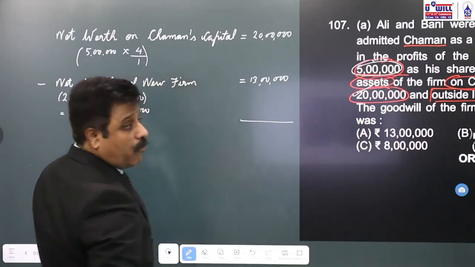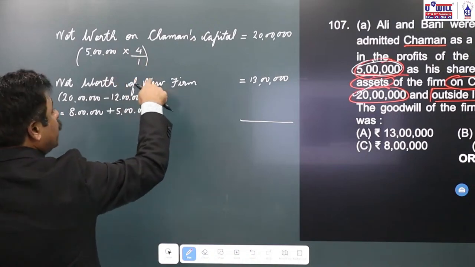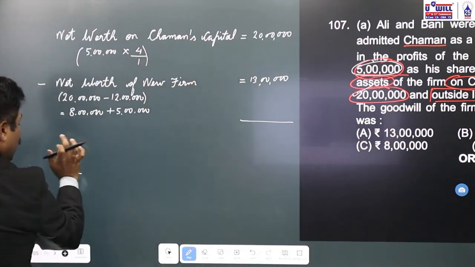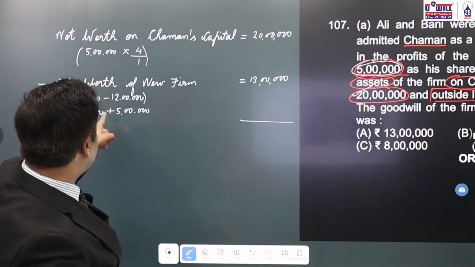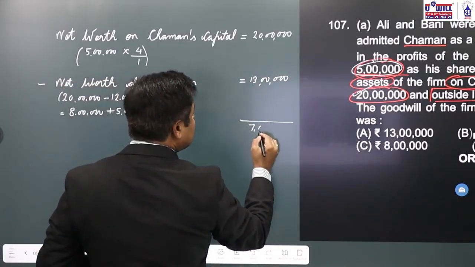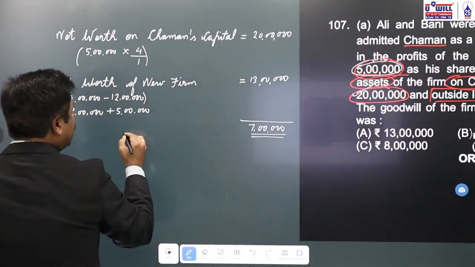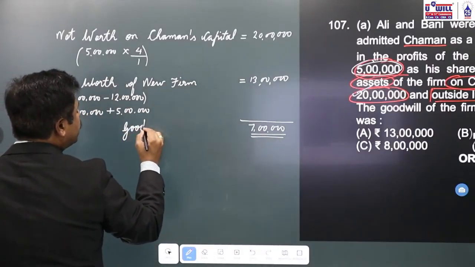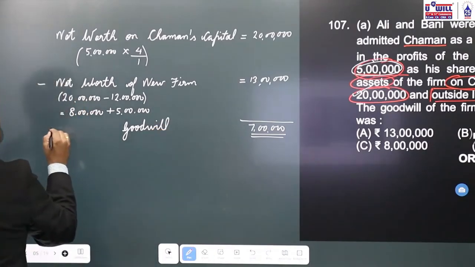Now, what should be the capital of the new firm on the basis of Chaman's capital? 5 lakh into 4 by 1, 20 lakhs. But what is the capital of the new firm? 8 lakhs of Ali and Bani, 5 lakhs of Chaman, 13 lakhs. Means remaining 7 lakhs is because of goodwill. This is the concept of hidden goodwill. Okay, in admission of partner, this is the concept of hidden goodwill.